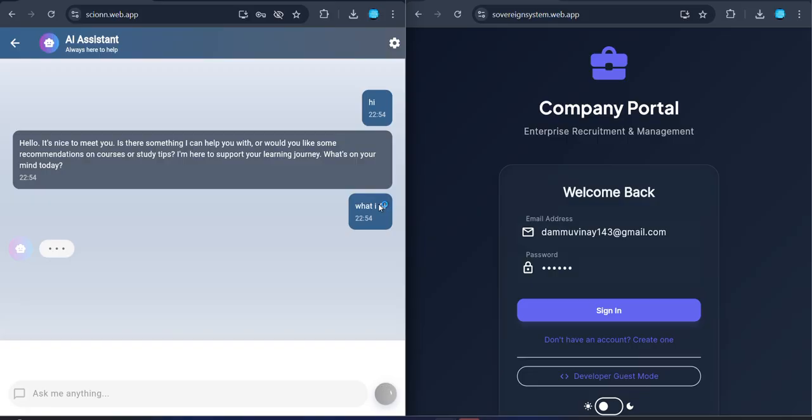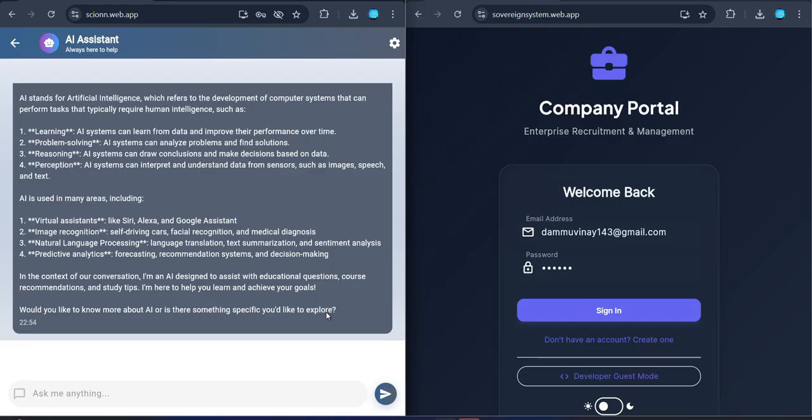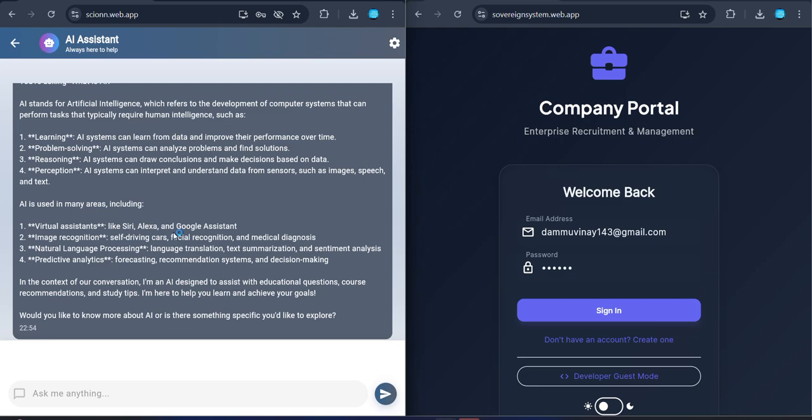Sorry, I made a spelling mistake. What is AI? Yeah, it gives the answer. Likewise, whatever algorithm or concept we ask it to explain, it will help us like a general AI assistant such as the one in Google. Okay, let's move to the next feature.